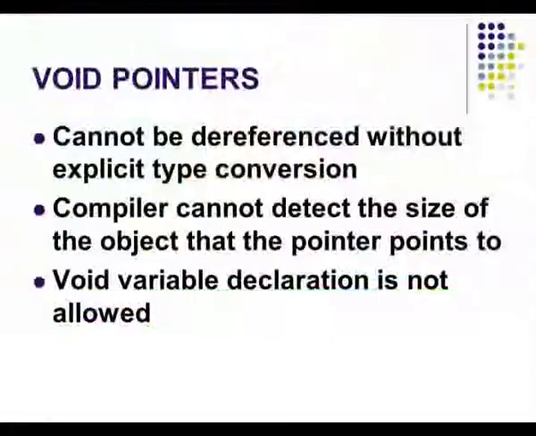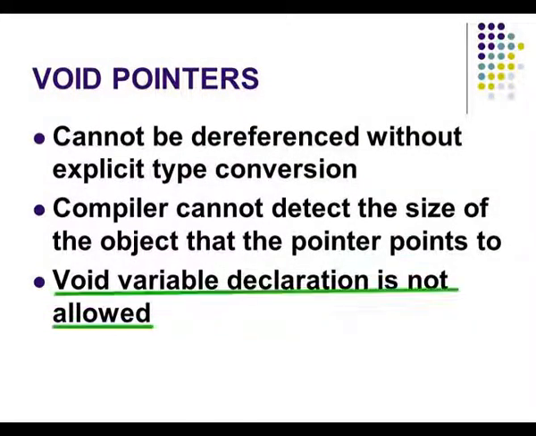And void variable declaration is not allowed. That means pointers can be void, but simply variable names cannot be void. I cannot simply give x. I have to give int x or char x or float x, but I can give void pointer x. So these are the main features of void pointers.